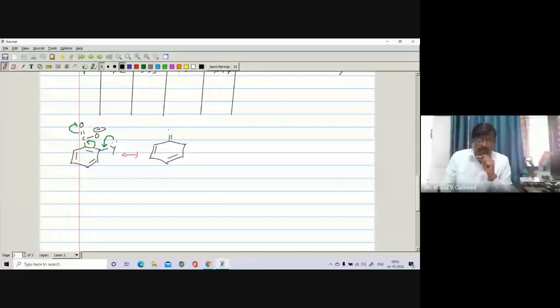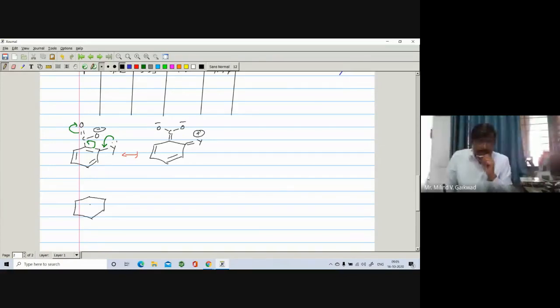So that pi bond formation, O minus, and here is O minus, and this will open here, formation of a double bond, carbon becomes positive, so there is a formation of a double bond and a Y positive, right? So you can write such a type of resonating structure when it undergoes dissociation. If it is para, then what happens?